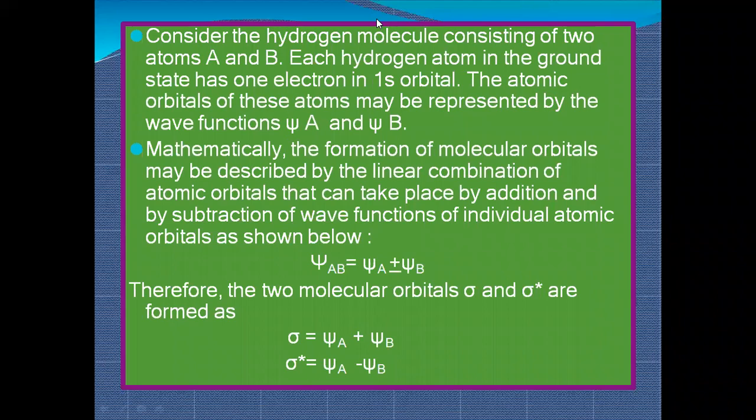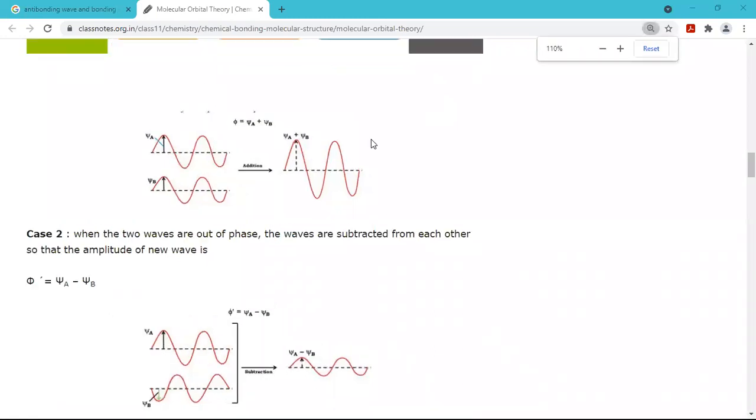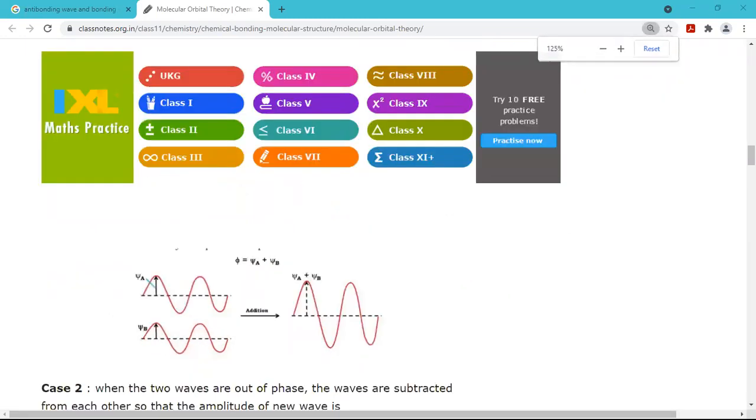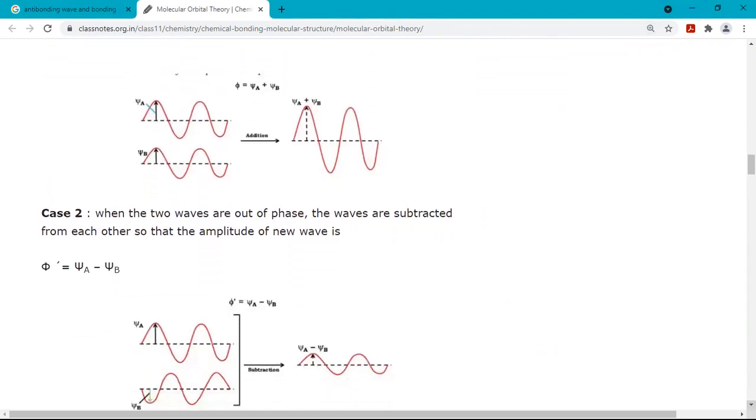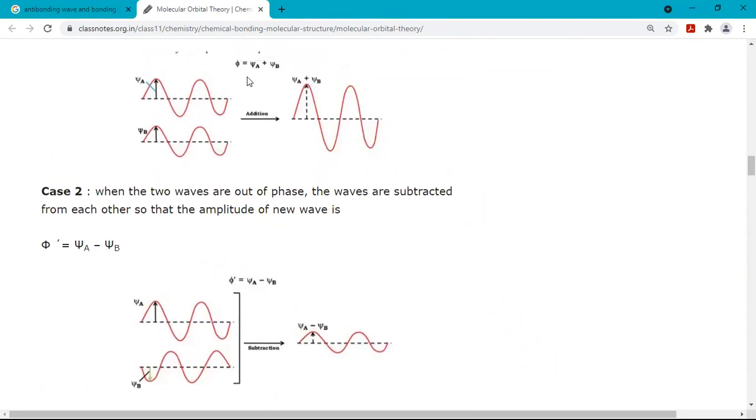Let me just show you a diagram. We do two types of things here. First is addition of waves, and second is subtraction of waves. So what do we mean by addition and subtraction of waves? For example, when the two waves of hydrogen A and hydrogen B are in phase, crest and trough are at the same points. When this crest and this crest add, the amplitude of the final new wave will be higher compared to the parent ones.